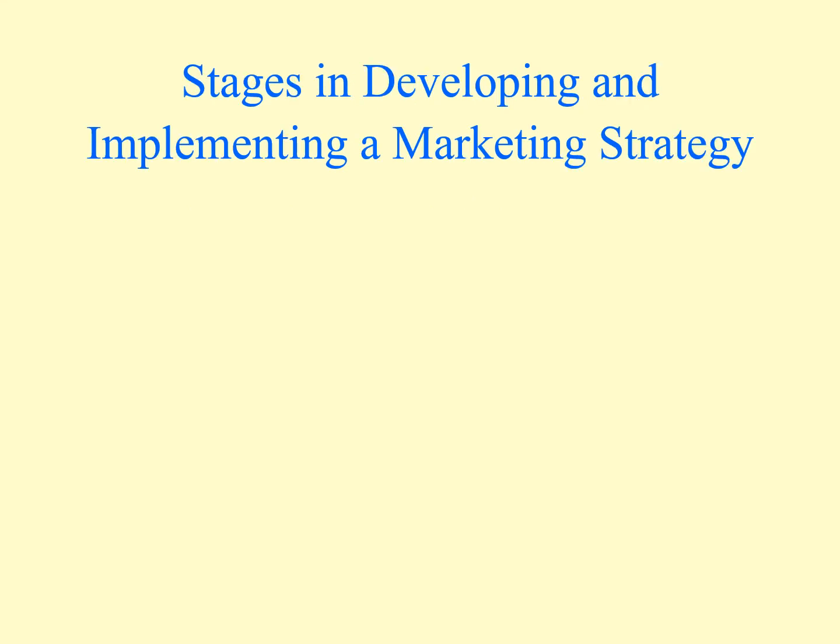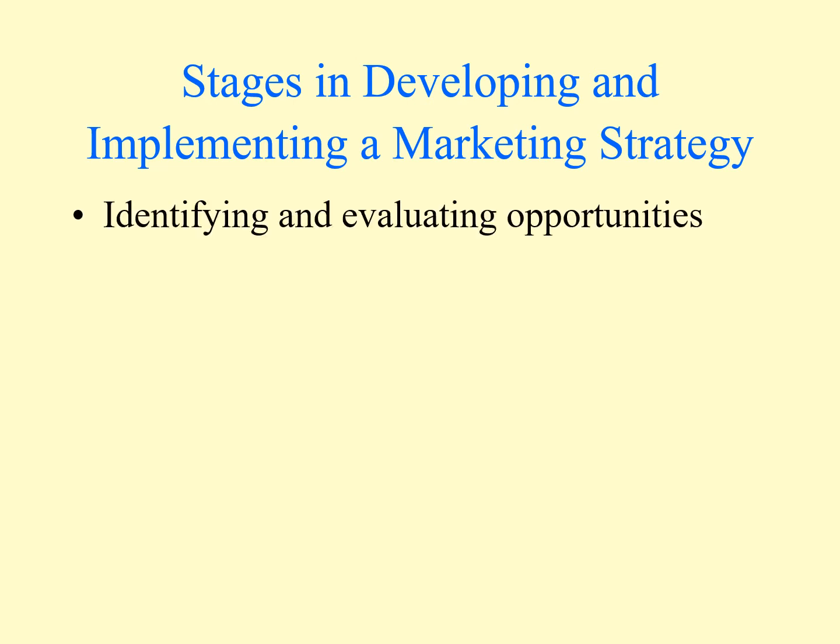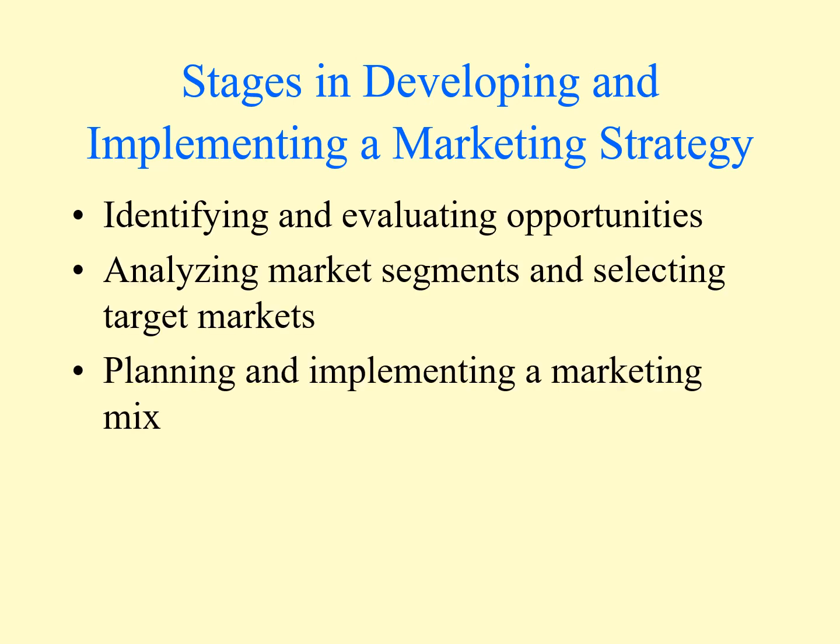Stages in developing and implementing a marketing strategy. A marketing department has to identify and evaluate opportunities which exist in the external market. So, the marketing department has to analyze market segments and select the target markets, then plan and implement a marketing mix. These are the steps that a marketing department has to take when it develops a marketing strategy.